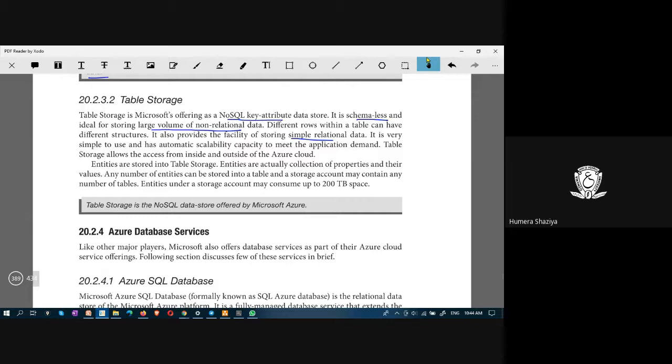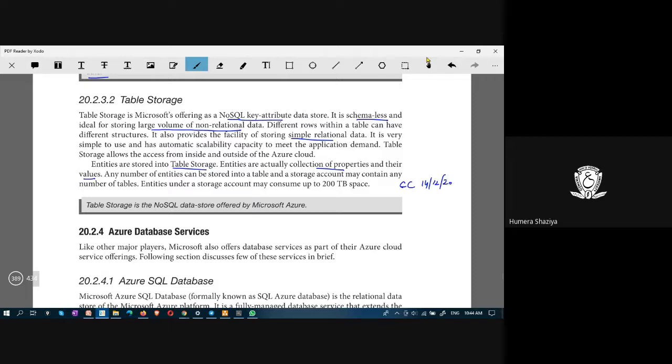And entities are stored into table storage, and entities are actually a collection of properties and their values. For instance, you can have a file name. This video file which I am recording now, I can store it in this table storage by giving the name cloud computing of 14 December 20.